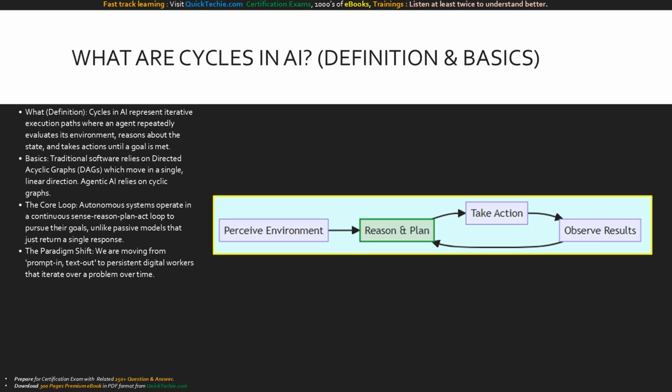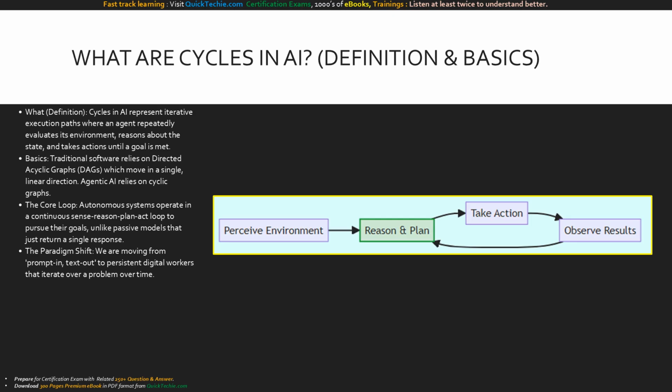In traditional software development, and even early generative AI pipelines, we built systems using directed acyclic graphs, or DAGs. Data flowed in one direction. You send a prompt, you get a response, and the program terminates. But true intelligence doesn't work that way in the real world. Complex tasks often occur in dynamic environments where solutions are not immediately apparent.